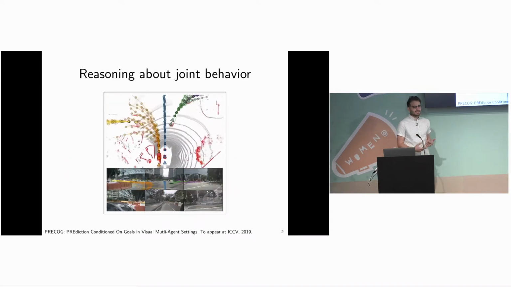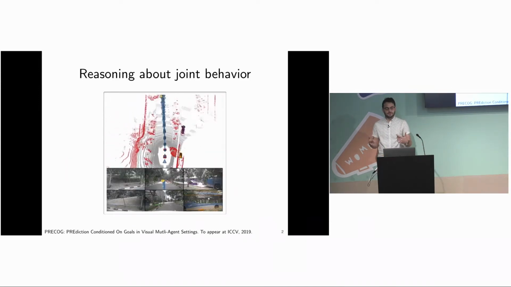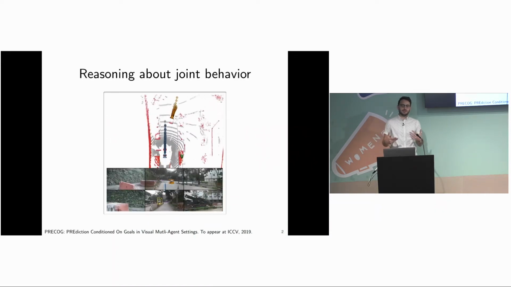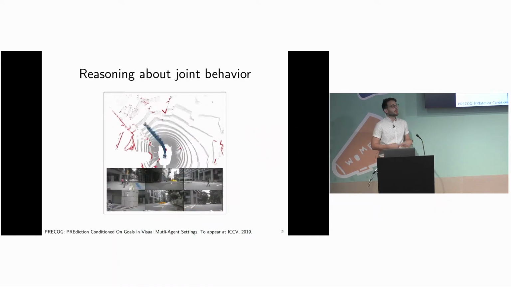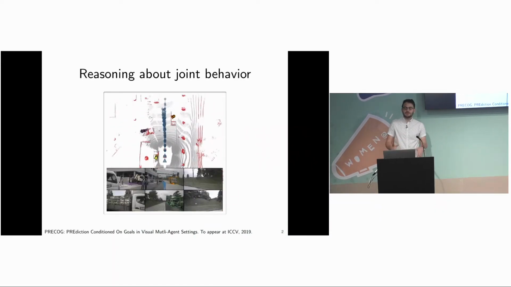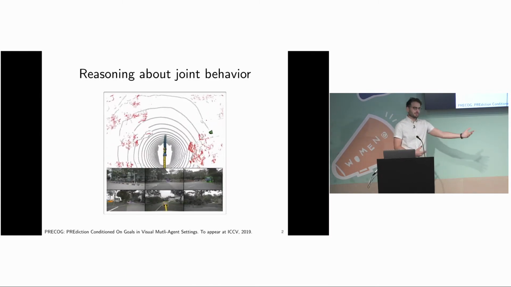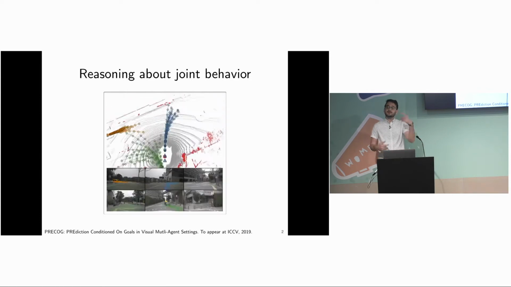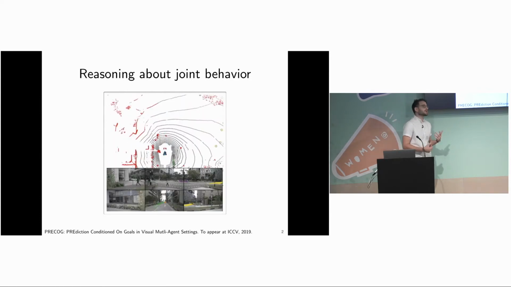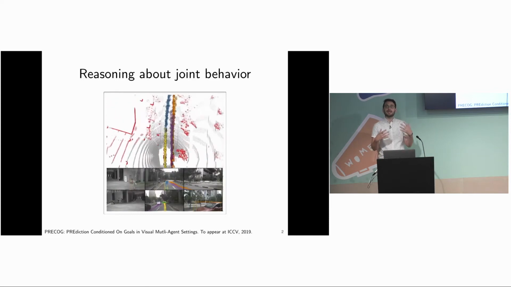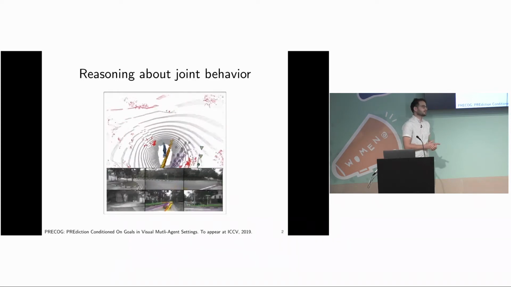There are many settings in the world that generally involve a complicated interaction between agents. We want to automatically capture these complicated interactions in order to predict future behavior. The video I'm showing here is a demonstration of our approach to predict the future motion of many agents in real traffic scenarios.